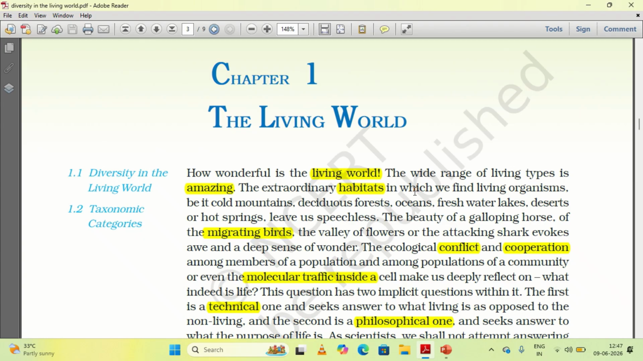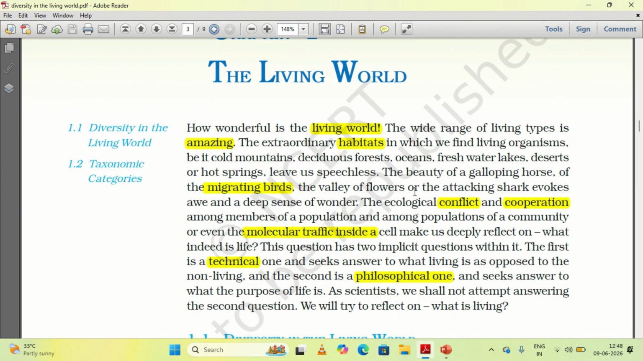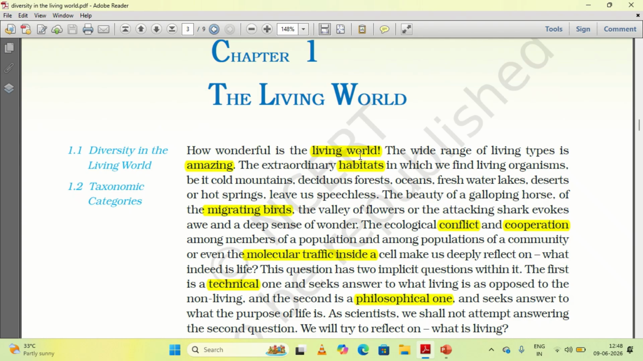Chapter 1, the living world. So the living world is very much wonderful and amazing, and we can see the existence of living organisms in different climatic conditions, from very cold regions to very hot springs. You can see the polar bear here. In hot springs, you can see the archaebacteria or any other living organisms which can thrive under extreme climatic conditions.